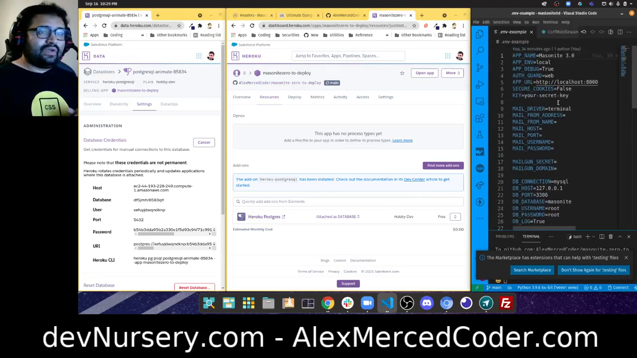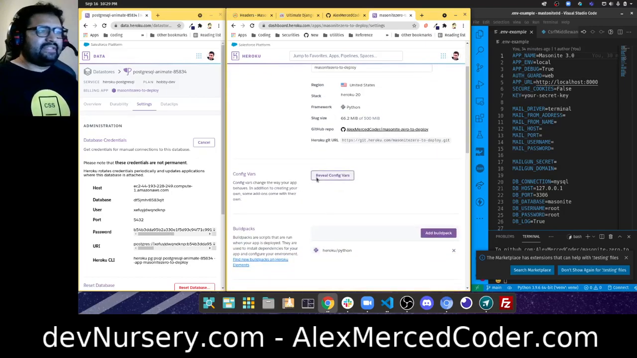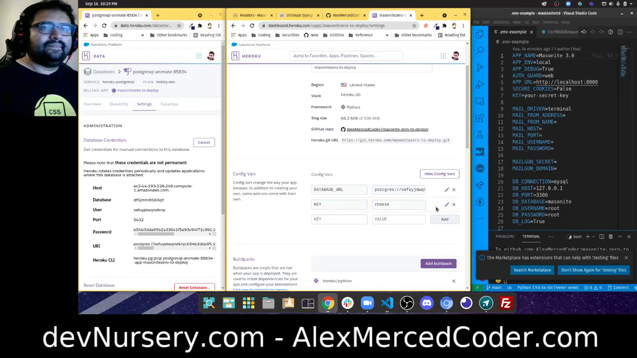So first I do want my secret key, which can be anything. So I'm going to head over to settings. This is on my Heroku app dashboard. This is my database dashboard. This is my applications dashboard. I need to set up these environment variables here. Okay, so I'm going to want a key, and I'm just going to literally call it cheese. There has to be a key, and it has to be uppercase KEY.